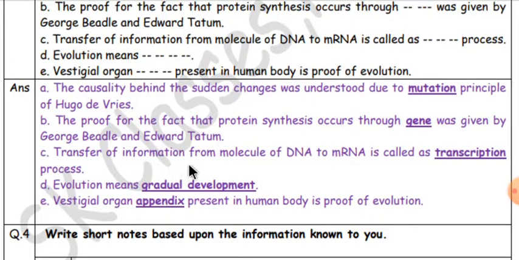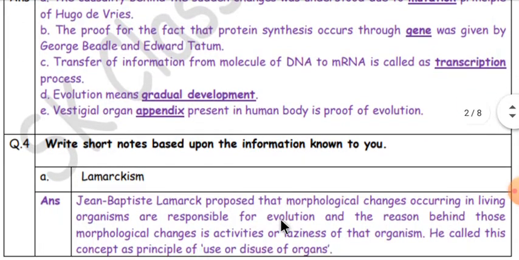Transfer of information from the DNA molecule to mRNA is called the transcription process. Evolution means gradual development. The vestigial organ appendix present in the human body is proof of evolution.